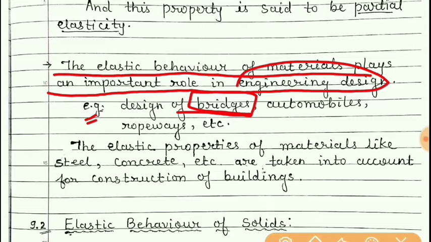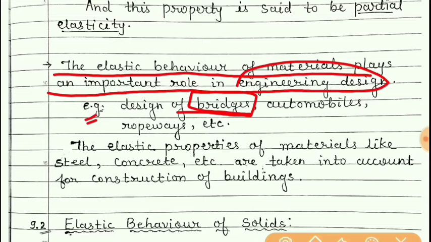While constructing houses or buildings, the same thing is taken into consideration. Even when a ropeway bridge is constructed, the elastic property of the ropes which are used is to be considered.